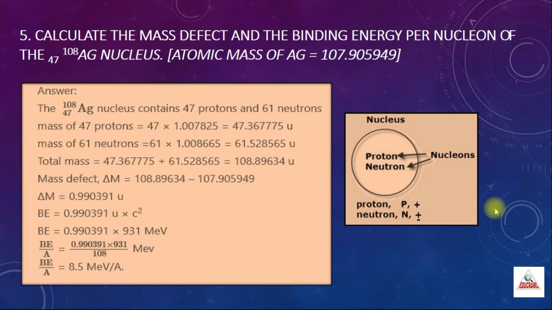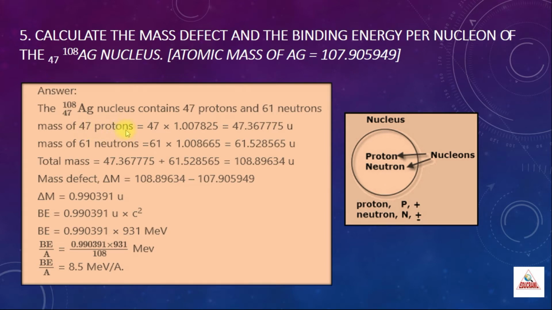Fifth problem: calculate the mass defect and the binding energy per nucleon of the silver nucleus. The atomic mass of silver is given. It's a very simple problem. You know that the silver nucleus contains 47 protons and 61 neutrons. So first we have to find the mass of 47 protons.